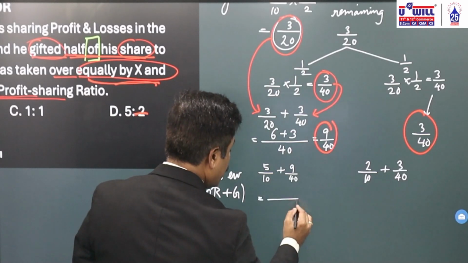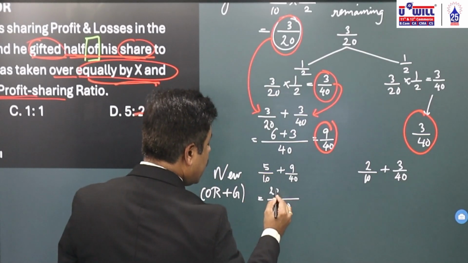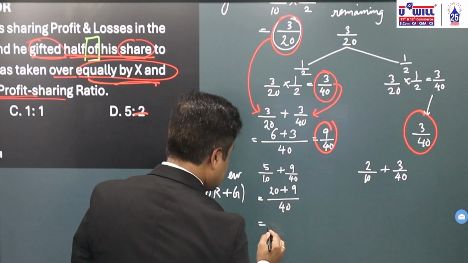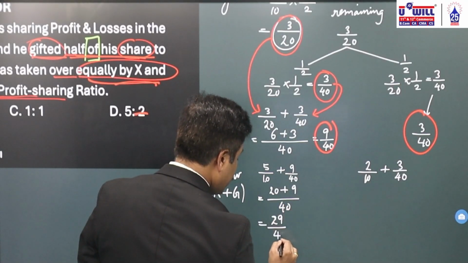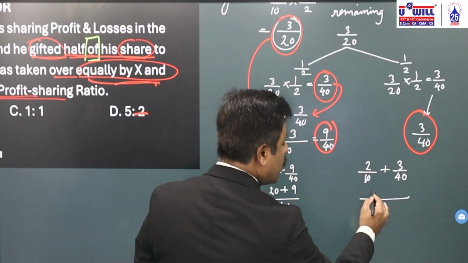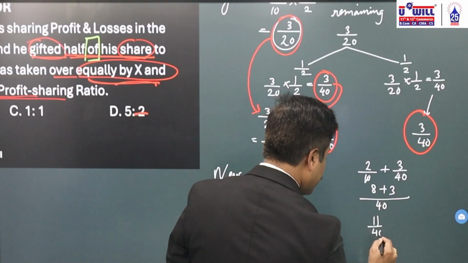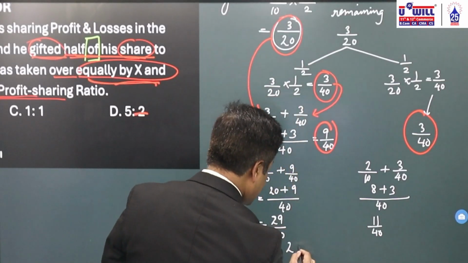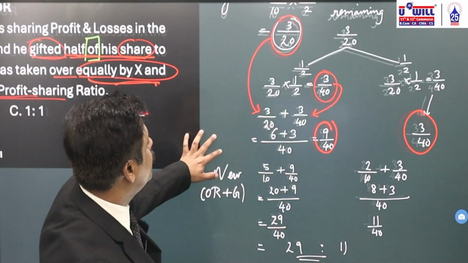So 10 into 4 is 40, 5 into 4 will be 20. 20 plus 9, 29 by 40. Here 10 into 4 is 40, 2 into 4 will be 8, 8 plus 3, 11 by 40. 29 is to 11 is the new ratio.